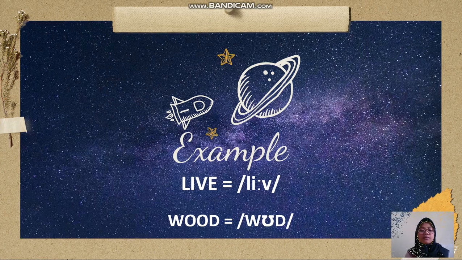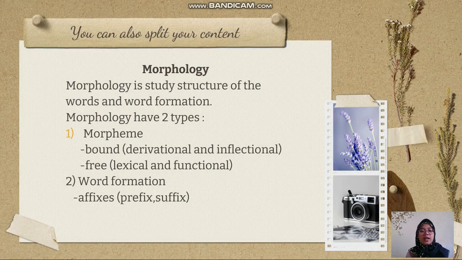Okay, next, there is morphology. Morphology is the study of the structure of the word and word formation. Morphology has two types. The first is morpheme. In morpheme, there is again bound and free. The second is word formation. In word formation, there is affix. Morphology is the structure of the word and word formation.